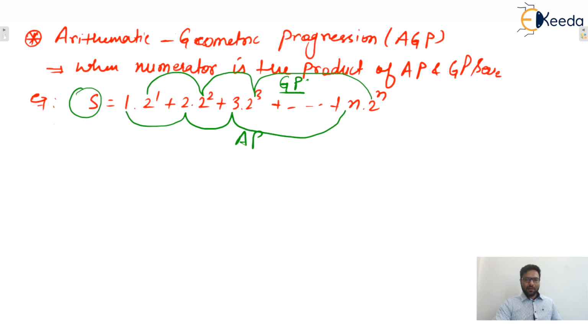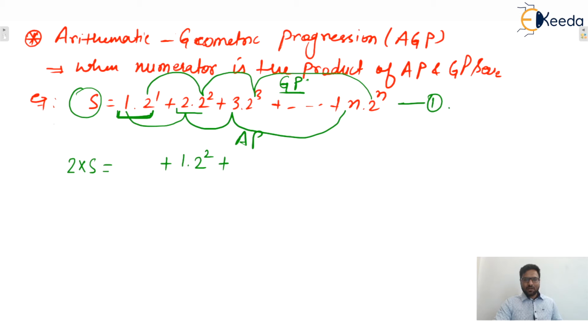Let us consider this is equation 1. Now multiply this equation with the common ratio of the GP series. Here the GP series is 2 raised to power 1, 2 square, 2 cube, and the common ratio is 2. So multiply with 2 on both sides. Now the first term, when multiplied with 2, becomes 1 into 2 square. So right shift and write it here. So this becomes 1 into 2 square.